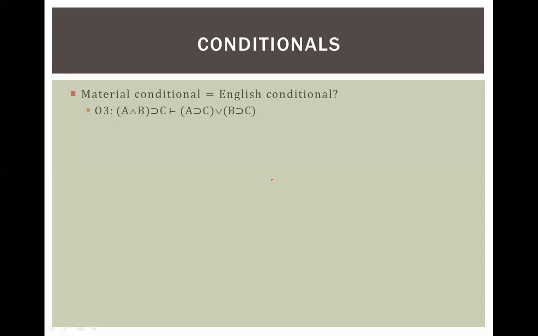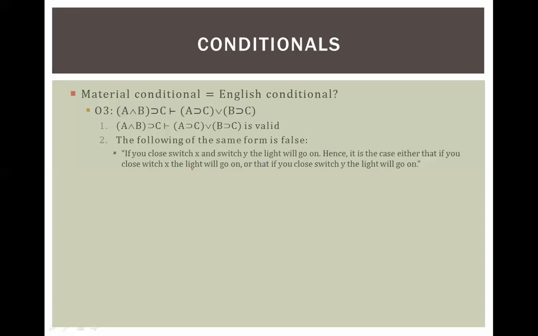Based on our rules that we laid out, this is a valid statement. A and B materially implies C. Therefore, A materially implies C, or B materially implies C. So what it's saying is, this whole thing materially implies this one, so one of these two implies this one. Right? That's valid using our rules. However, when we take that same exact form and translate it into English, sometimes you get this weird stuff.